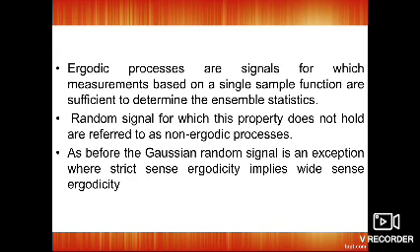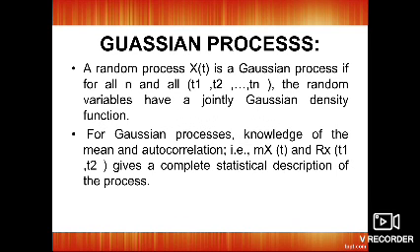So ergodic processes are signals for which measurements based on a single sample function are sufficient. An ergodic process is always stationary, and a stationary process is not always ergodic, for this reason: for a stationary process, ensemble averages are independent of time. That is why we can say a stationary process is not always ergodic. So a stationary process need not necessarily be ergodic.